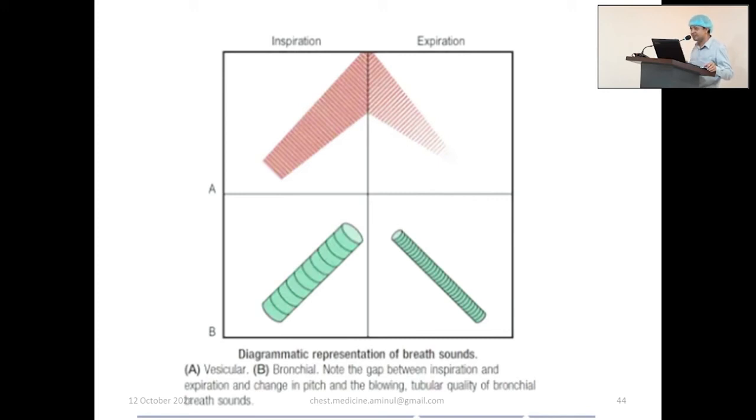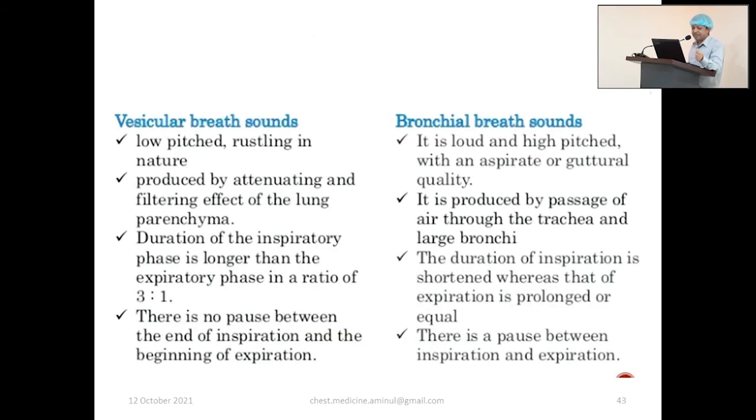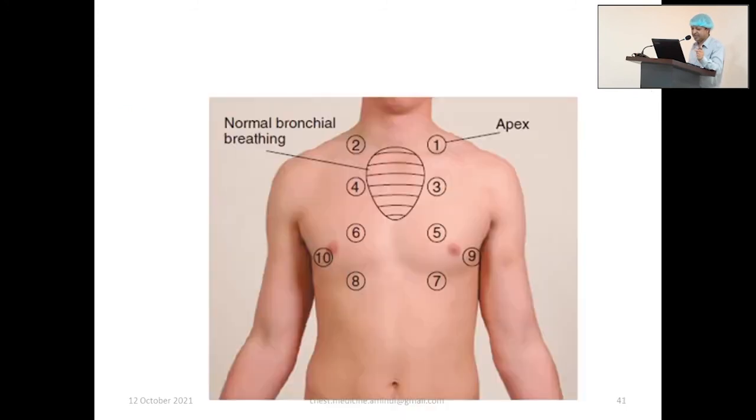So when you get bronchial breath sound, this is definitely abnormal. Either the alveoli have some sort of substance that increases the conductance of the tracheal sound. A typical example is consolidation. When there is consolidation, you get bronchial breath sound. So these are the differences: vesicular breath sound is low pitch, bronchial is high pitch, and in vesicular breath sound inspiration is longer than expiration, I have already mentioned.